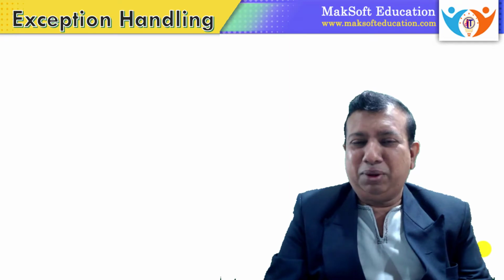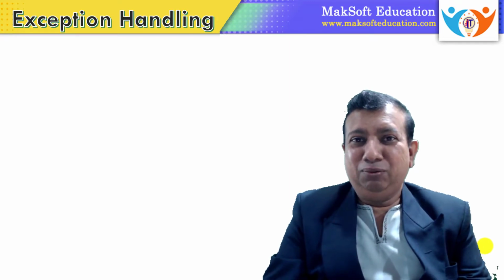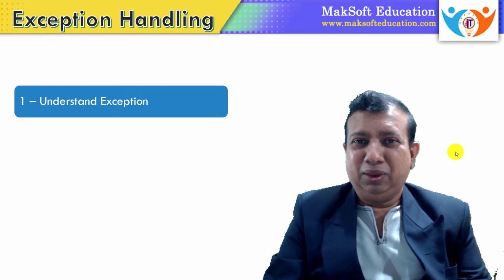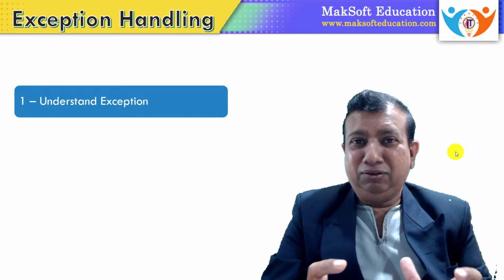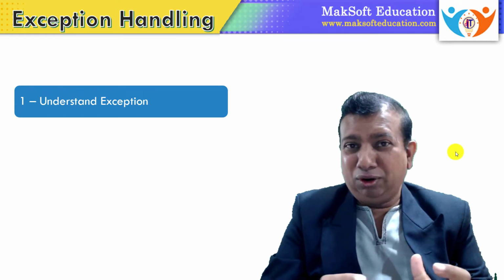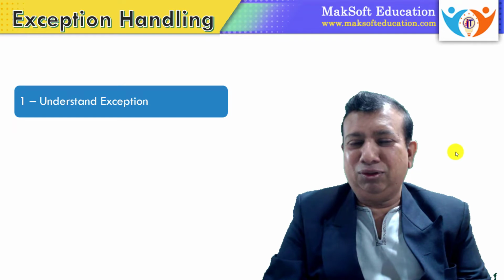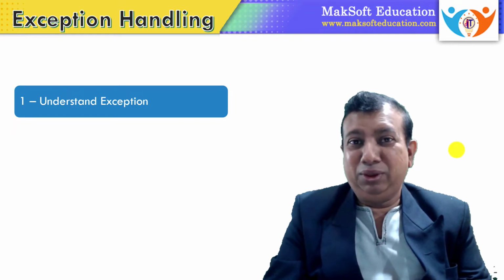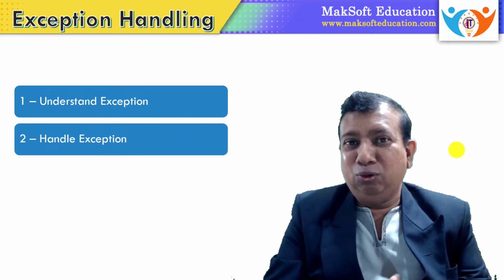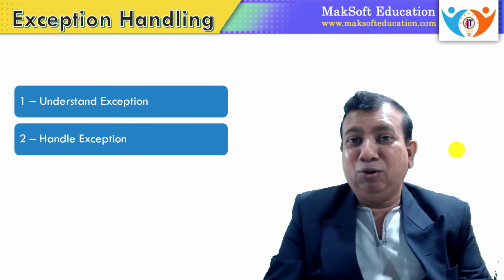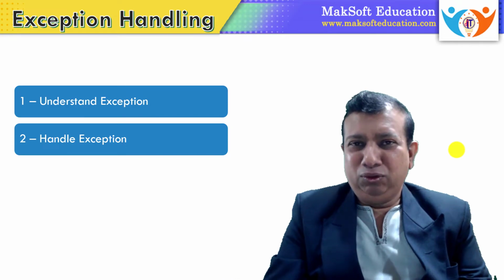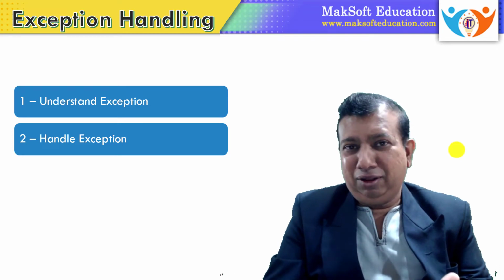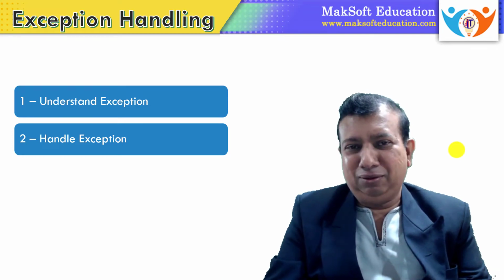So we can divide this part into things. First one is to understand what an exception is. Okay. We can check how an exception occurs, and what are the different things responsible for the exception. And then once we know the exception, we can try to handle it, try to avoid it, or try to manage it through the coding. So these are the two parts. First part is understanding the exception, and the second part is handling the exception.